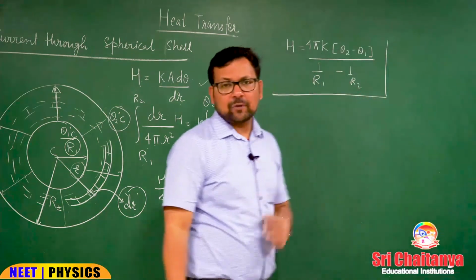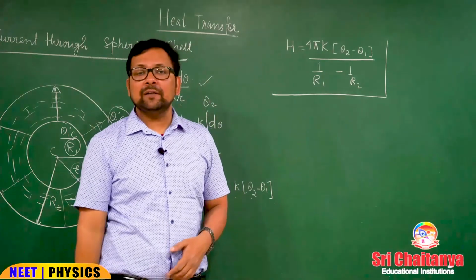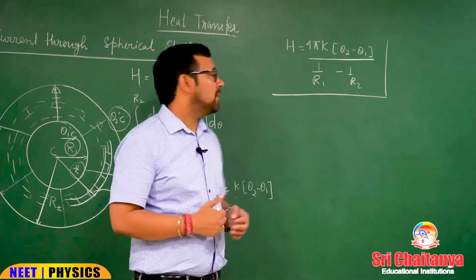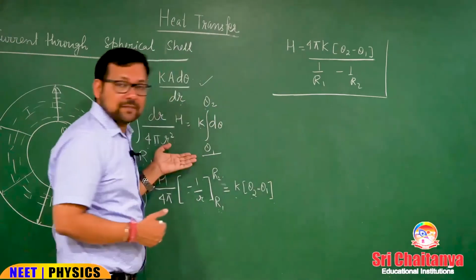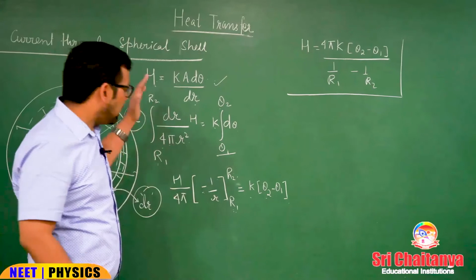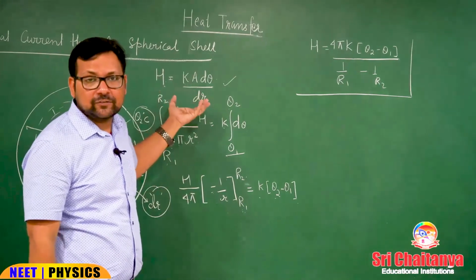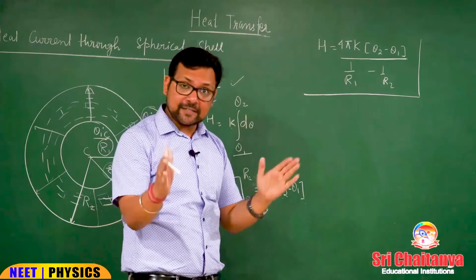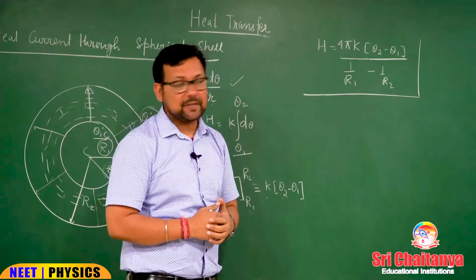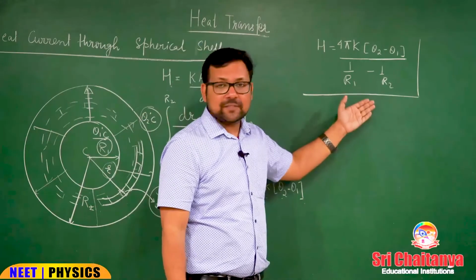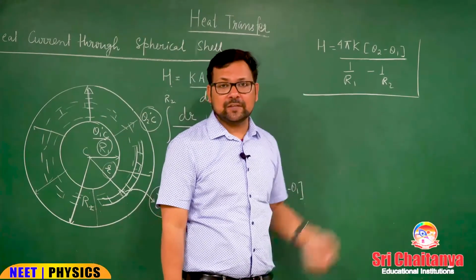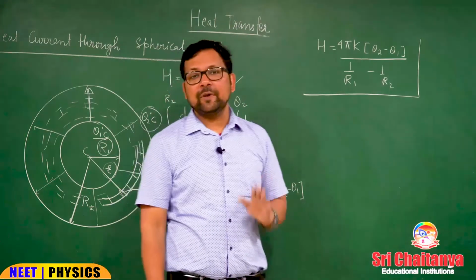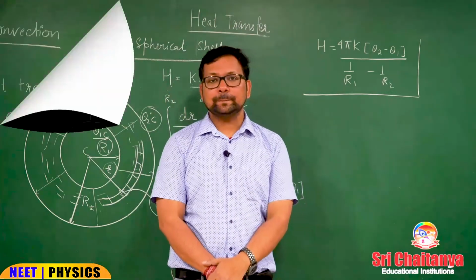This is the formula of heat current through spherical shell. A similar formula you will also encounter while calculating the capacitance of a spherical capacitor. So either you can use this entire derivation, you must know the derivation, why we are choosing differential and why we are doing this. H is constant, why for d theta, because in steady state H is constant between any 2 points. Or you can directly memorize this formula on the basis of the capacitance of a spherical capacitor, but this is also a very important formula. Do remember and do revise this properly also.